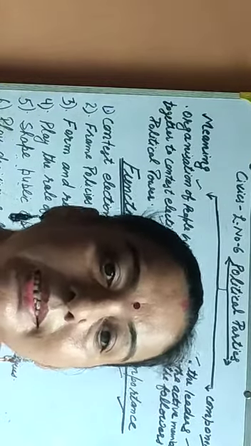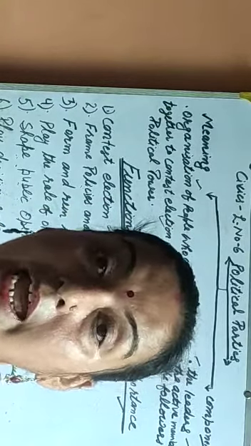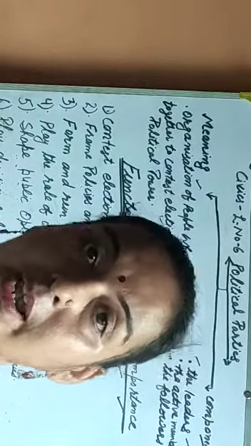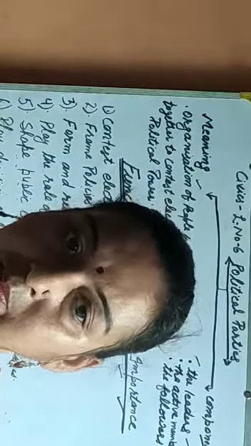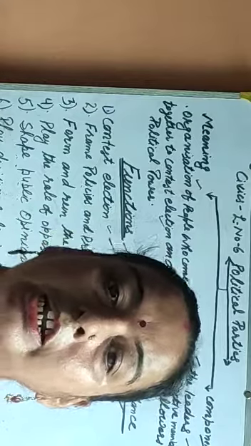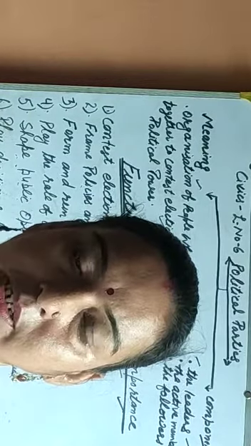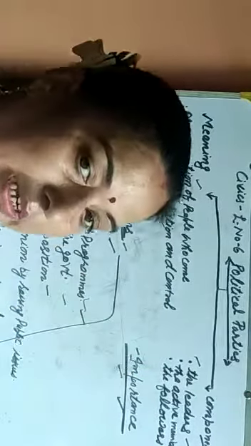Political parties are necessary to fulfill the needs that every representative government has during election time. Political parties are directly linked to the emergence of representative democracy. So students, we read the importance of political parties.